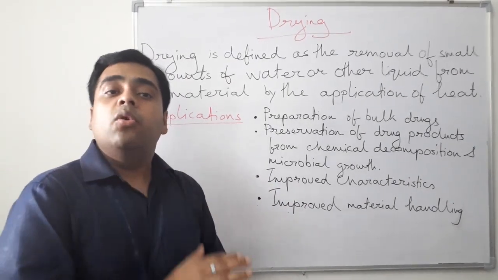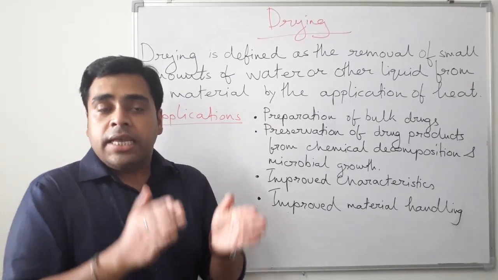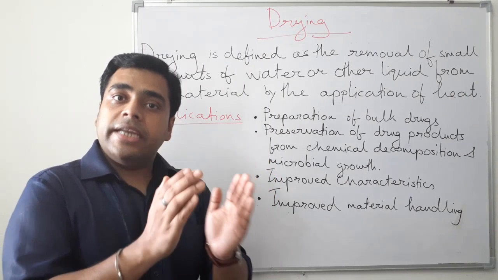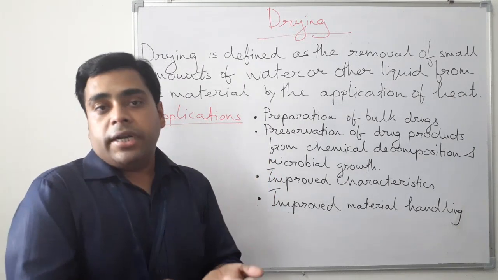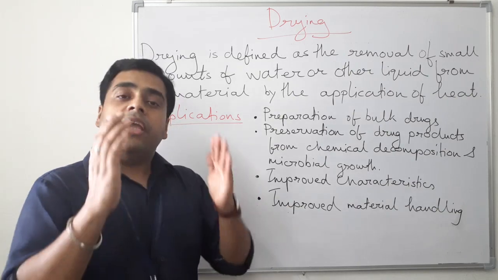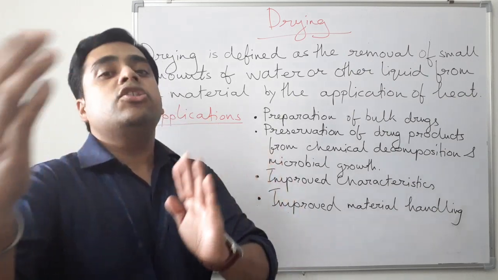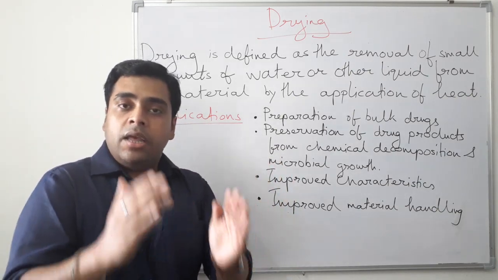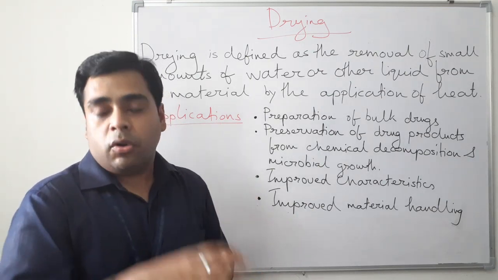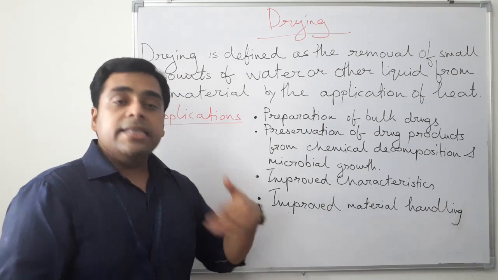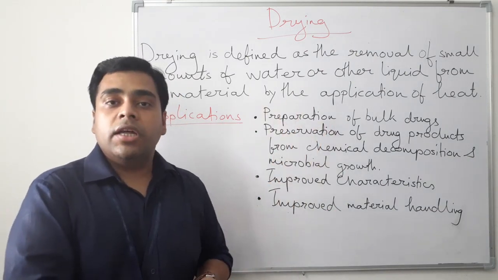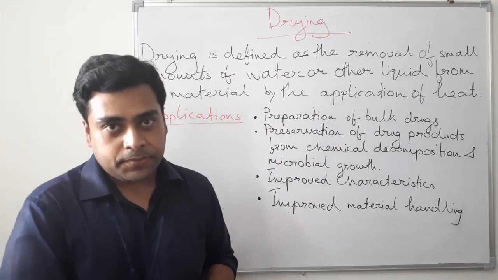We can make it good for transportation also, because there is a much reduction in the weight, because the moisture which is inside the product is getting evaporated, it is getting reduced. Now in terms of tons of product, we can load many tons of product because it is lighter, because all the moisture inside the particular particle has been evaporated. So these are the basic applications of the drying process.